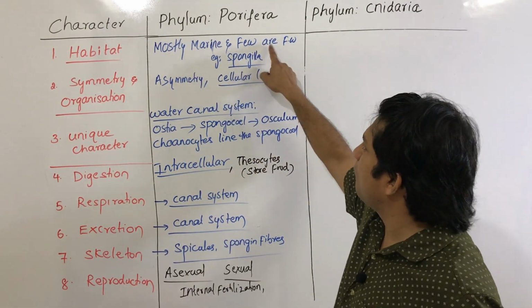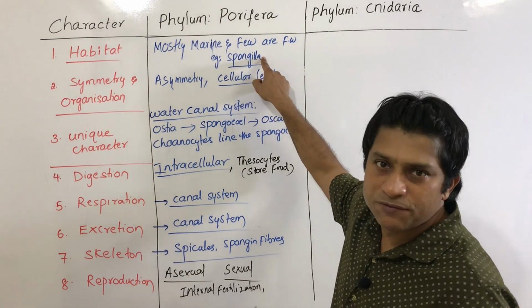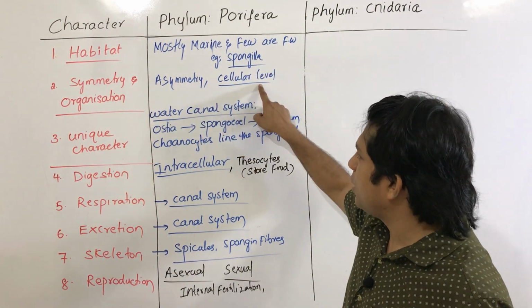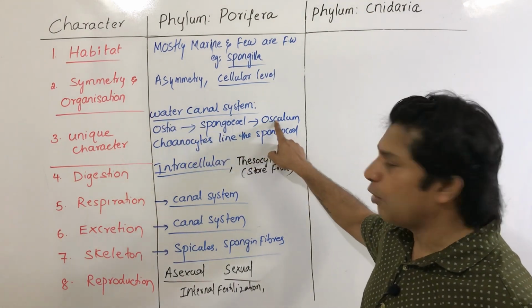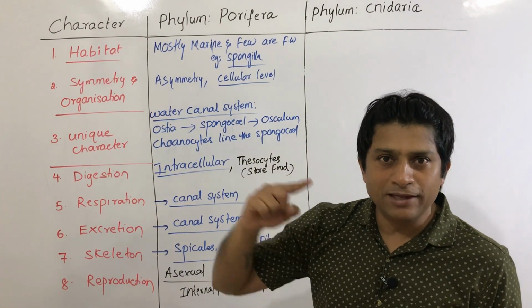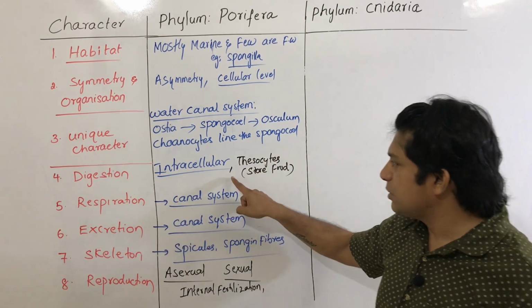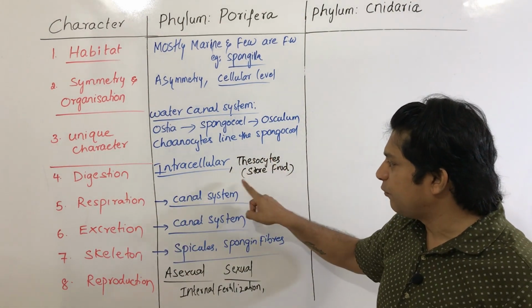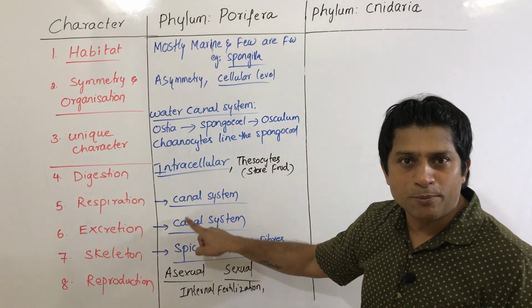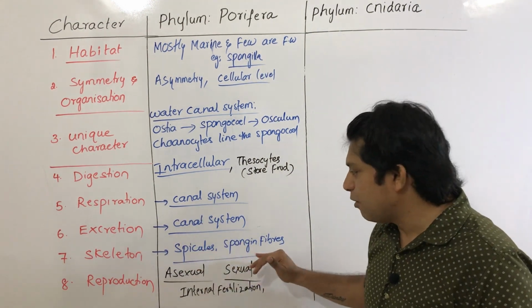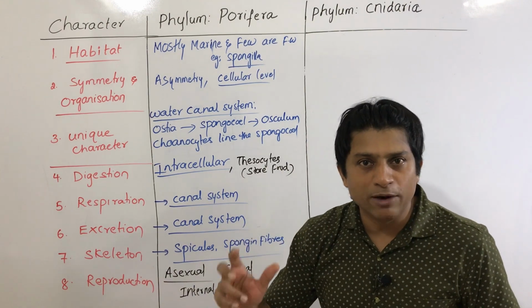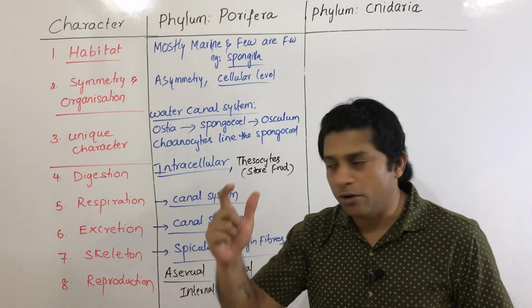Habitat, mostly marine and few are freshwater, like Spongilla is a freshwater sponge. Asymmetric and cellular level, water canal system is present, and ostia, spongiocele to the osculum, choanocytes line the spongiocele. Next, digestion is intracellular, amoebocytes store the food. Next, respiration and excretion are performed by canal system. Skeleton is present in the form of spicules or spongin fibers. Spicules are made of either calcium carbonate or silica.